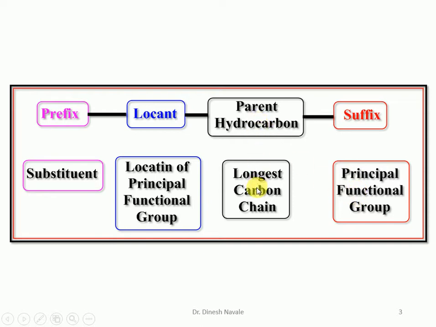Parent hydrocarbon will be the longest possible carbon chain. The third one is the locant. We have to locate the position of the functional group, that means at what position the alcohol functional group is present. And the prefix means the substituents which are present on the longest possible continuous carbon chain. So these four important terminologies, suffix, parent hydrocarbon, locant, and prefix, are very important when we give the IUPAC nomenclature for alcohol.